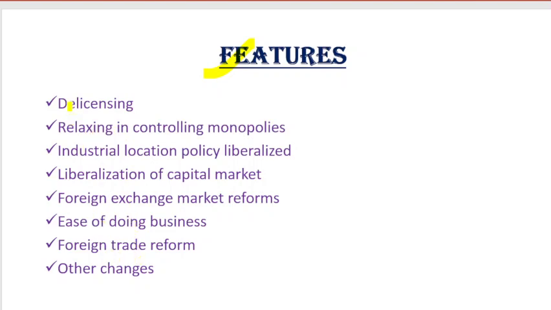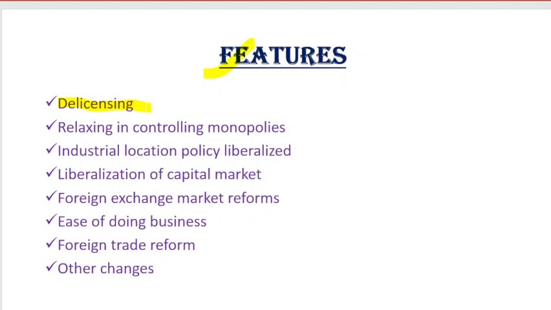So we'll start with the delicensing process. Earlier, what used to happen? I'm talking about before 1991, because remember, the year 1991 is very important. In that year the LPG policy, liberalization, privatization and globalization, was adopted as part of economic reforms in India. So before 1991, there was a regulatory system of licensing. That means to establish any industry you needed to take a license and approval from the government.